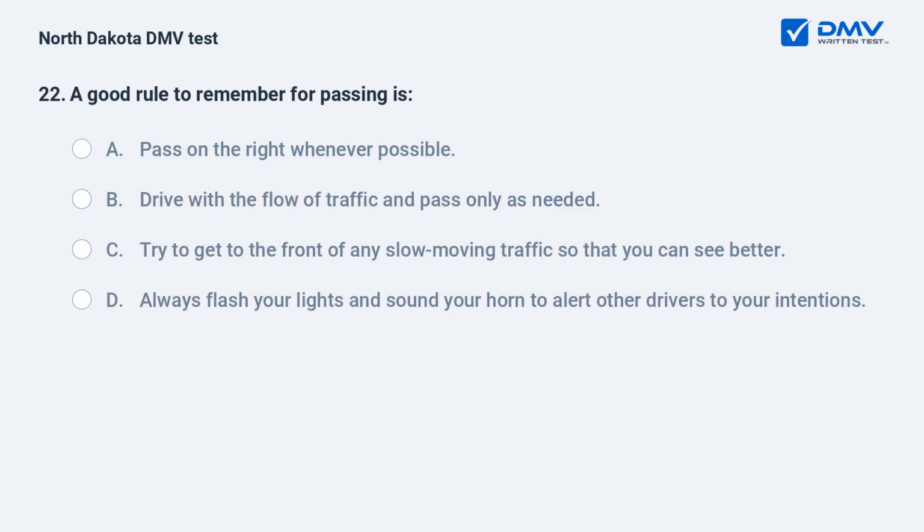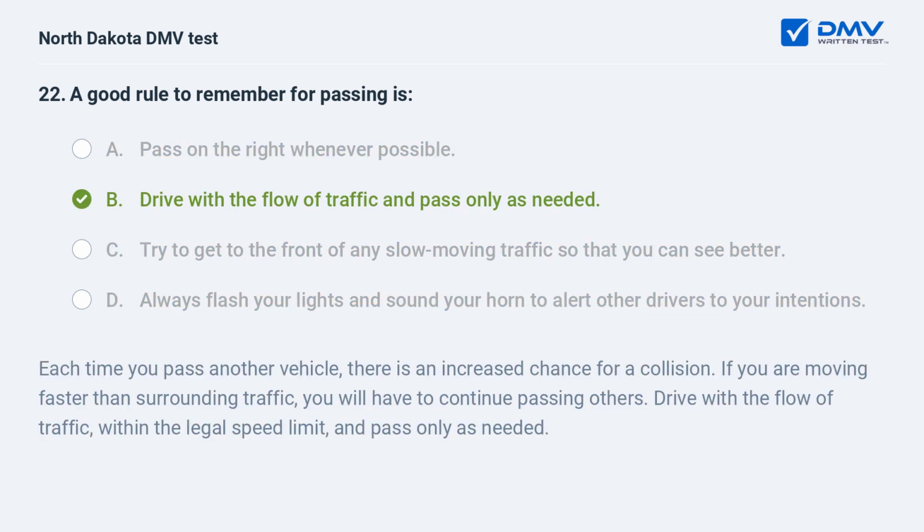A good rule to remember for passing is: A. Pass on the right whenever possible. B. Drive with the flow of traffic and pass only as needed. C. Try to get to the front of any slow-moving traffic so that you can see better. D. Always flash your lights and sound your horn to alert other drivers to your intentions. B. Drive with the flow of traffic and pass only as needed. Each time you pass another vehicle, there is an increased chance for a collision. If you are moving faster than surrounding traffic, you will have to continue passing others. Drive with the flow of traffic within the legal speed limit and pass only as needed.